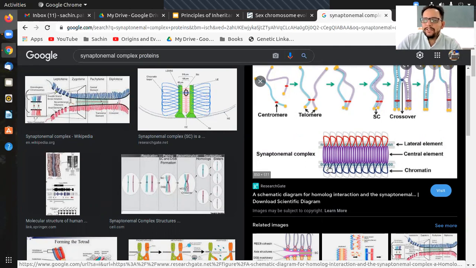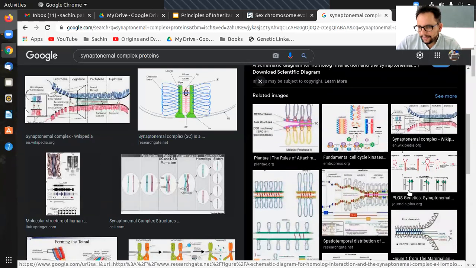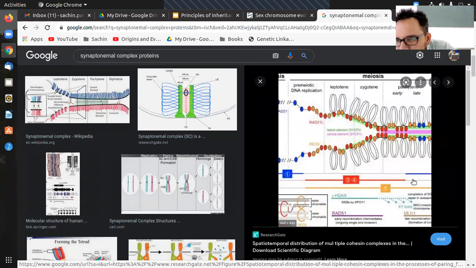Again, this is a two-dimensional structure. That's when I gave you the analogy of the tunnel. It's probably just a small portion of the synaptonemal complex that is being represented here, but it is not as such. What is this one? I'm not sure if they mean to show this block-like structure. That is the complex, the specific arrangement. Again, this is just a two-dimensional representation.